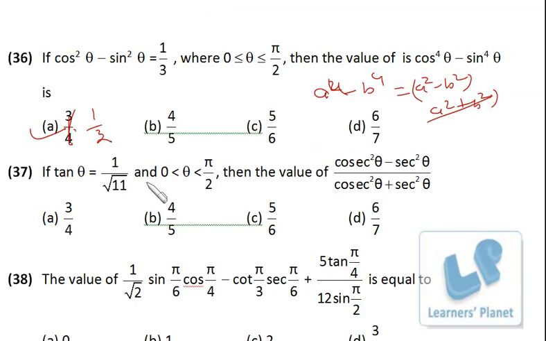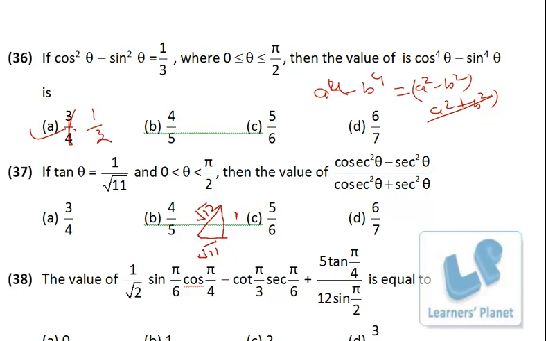Tan theta is equal to 1 by root 11 and theta is in the first quadrant. Find the value of this. Okay, so tan theta is basically perpendicular by base. So this is perpendicular, this is base. So 11 plus 1, 12, it is root 12.